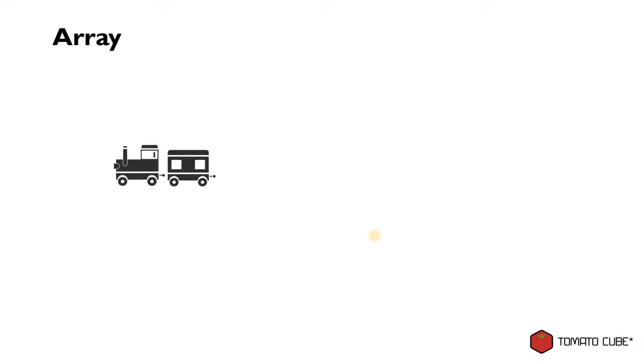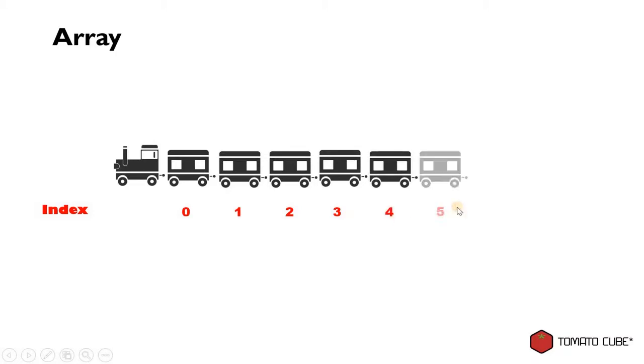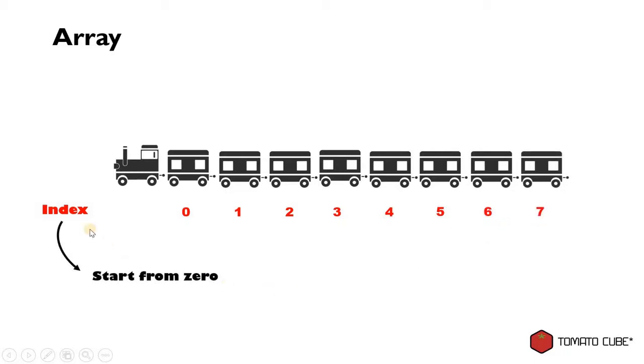When we are looking at an array, we always refer to an index number. So the first container that we have inside the array has an index number 0. And then the second container will have an index number 1. The third container will have 2. Fourth container will have index 3. Fifth container will have index 4. Sixth container will have index 5, so on and so forth. So you might notice that index always starts from 0. The first container or the first item that we have in an array always starts from index number 0.